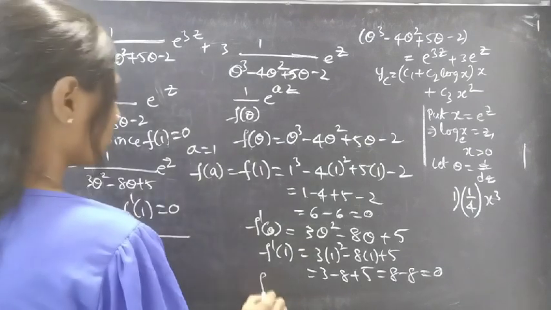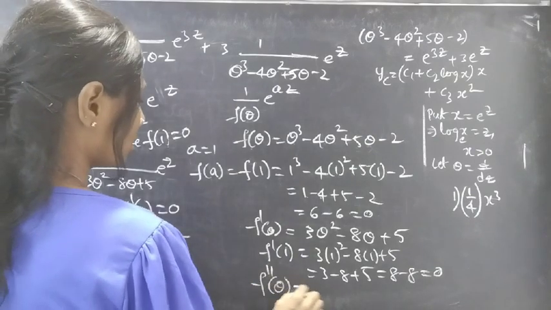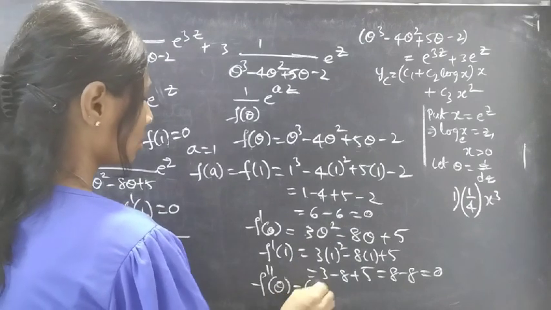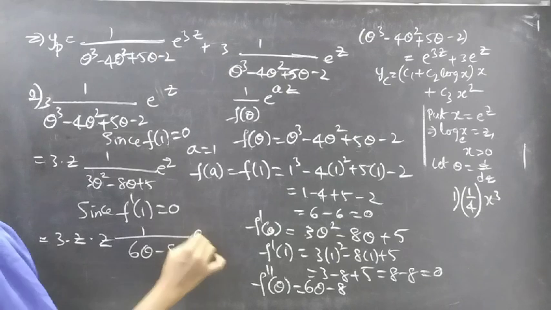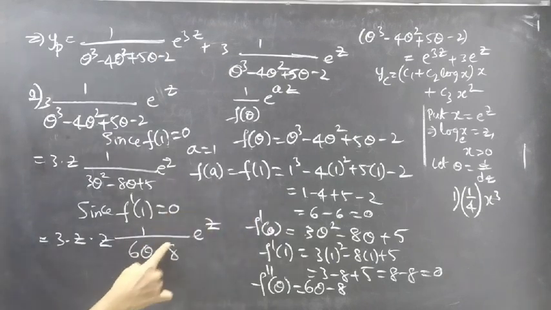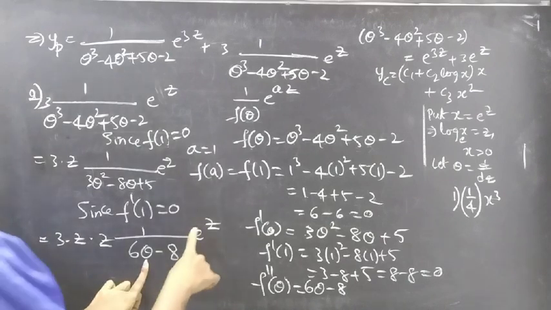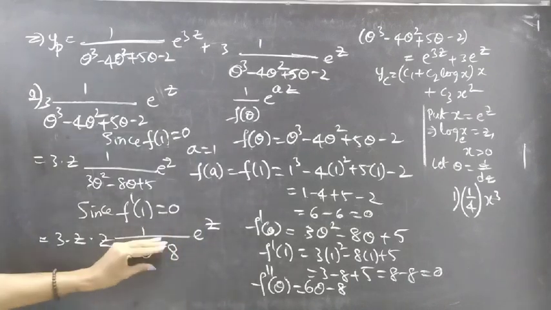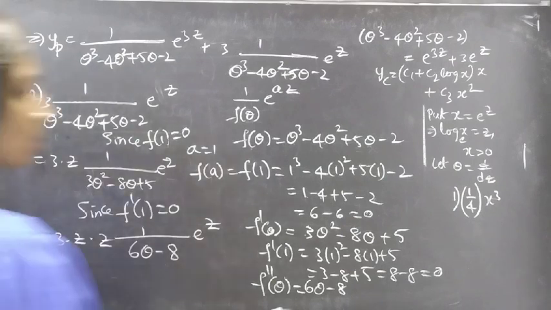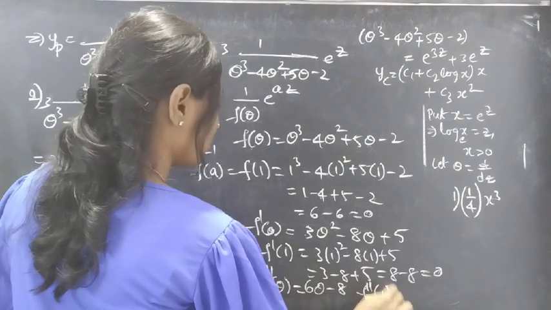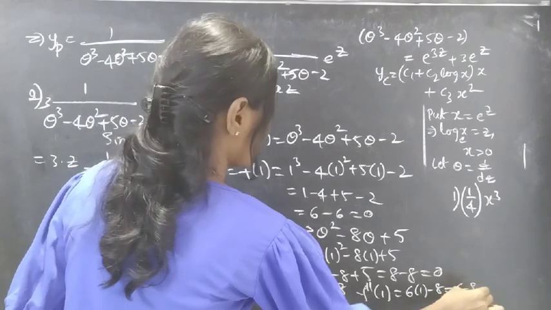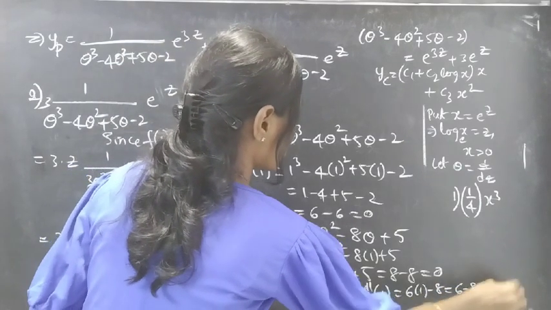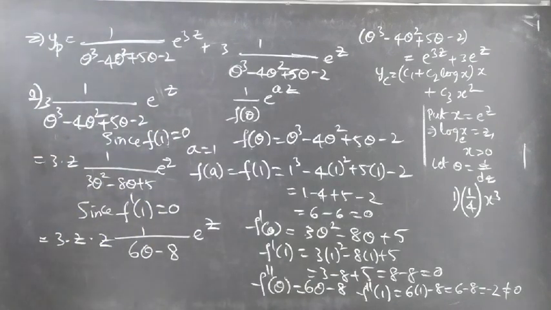So we need to find f double dash of theta here, which equals 6 theta minus 8 into e power z. See, here we have minus 8. So by replacing theta by 1, we'll definitely get a non-zero term in the denominator. f double dash of 1 equals 6 into 1 minus 8, which equals 6 minus 8, which equals minus 2, which is non-zero, right?